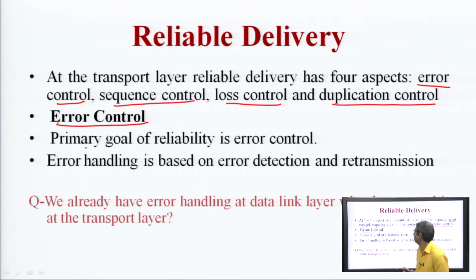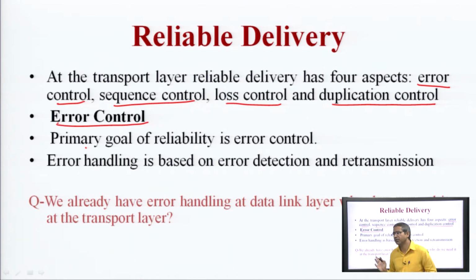The primary goal of reliability is basically error control. Here error handling is based on error detection and retransmission. If an error is detected, then retransmit that packet again.